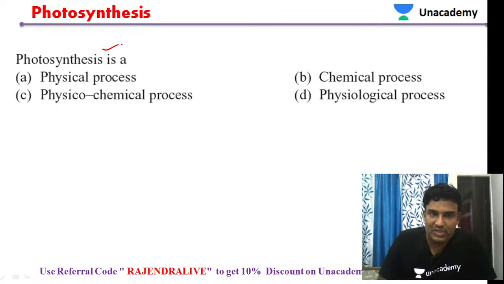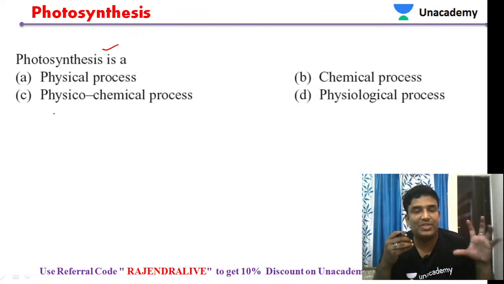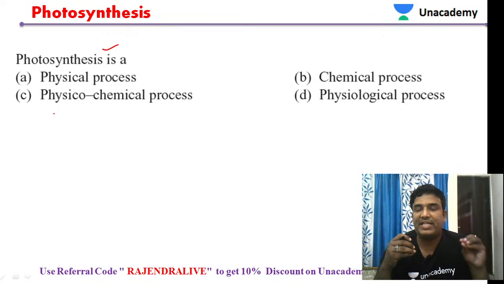Photosynthesis is a process during which sunlight is used. Sunlight is a physical aspect, a physical factor. Photo means light, so sunlight is the physical factor. So certainly it should be physico and also chemical, and the product produced is an organic compound.